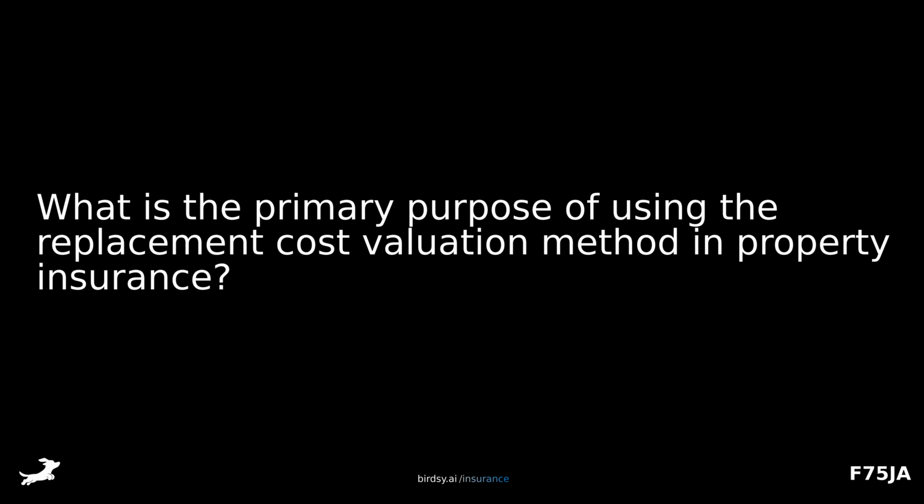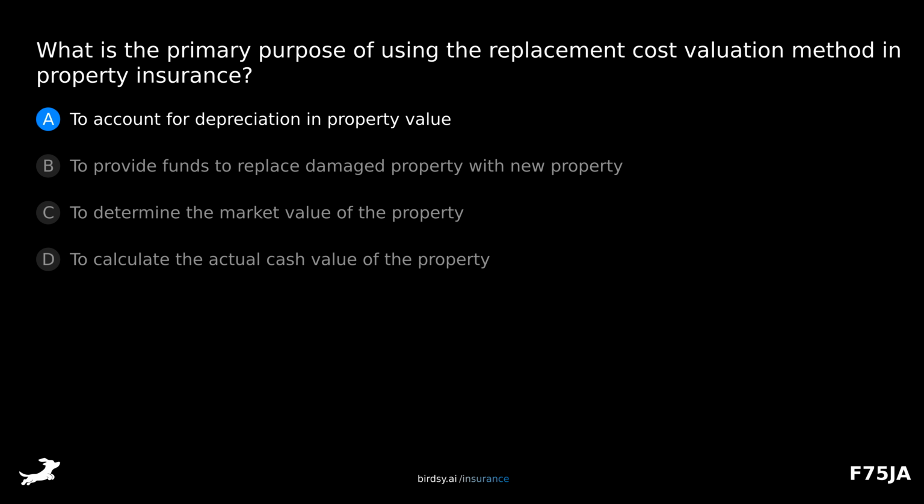What is the primary purpose of using the replacement cost valuation method in property insurance? Is it A, to account for depreciation in property value? B, to provide funds to replace damaged property with new property? C, to determine the market value of the property? Or D, to calculate the actual cash value of the property?